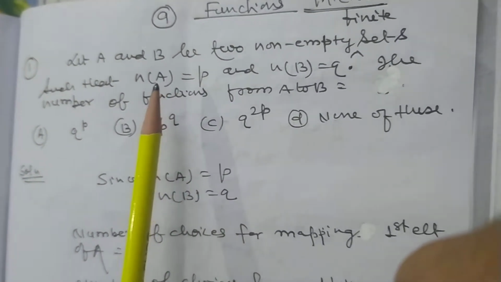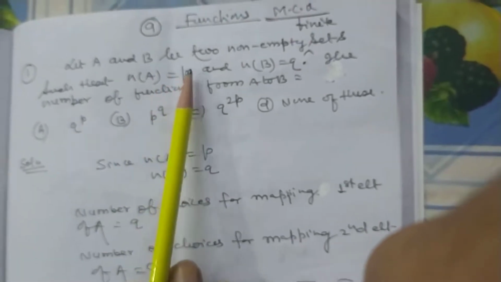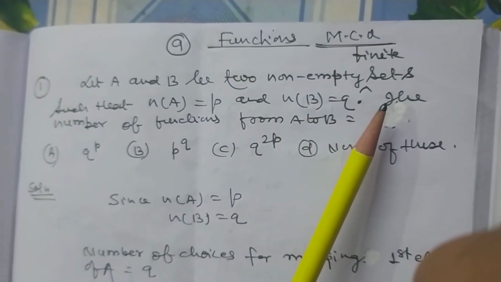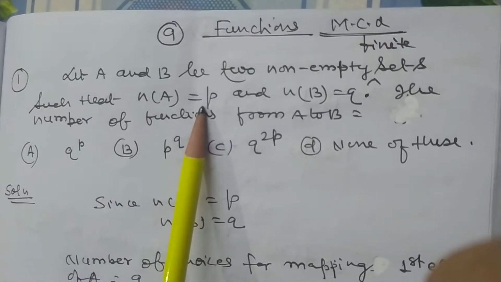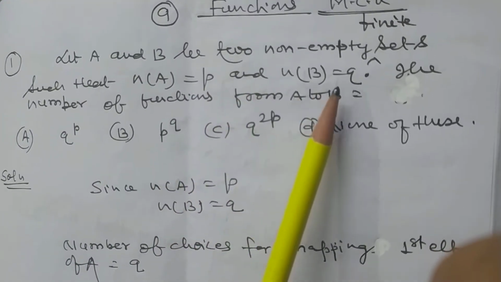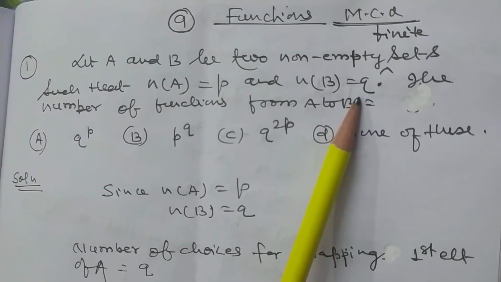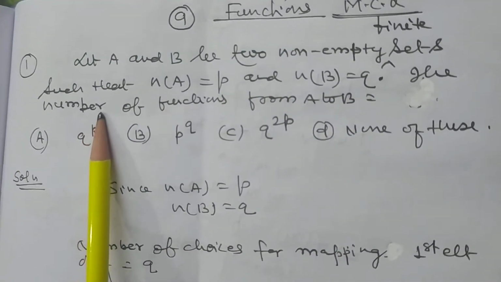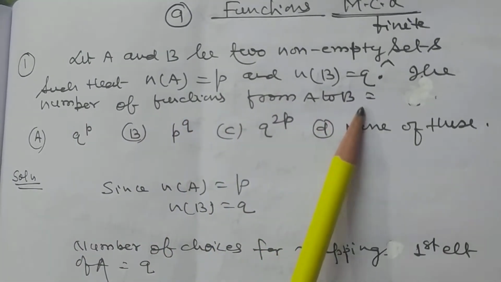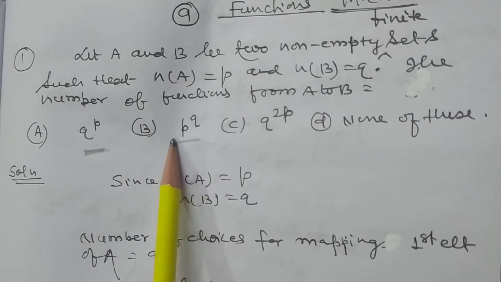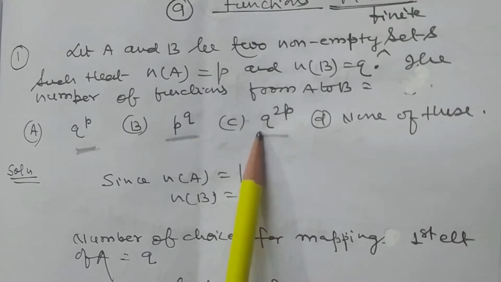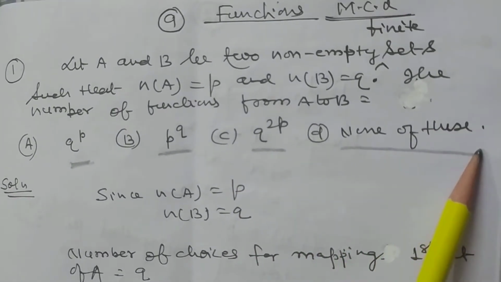Dear students, let A and B be two non-empty finite sets such that the cardinal number of A is equal to P and the cardinal number of B is equal to Q. The number of functions from A to B is: Q to the power P, P to the power Q, Q to the power 2P, or none of these.